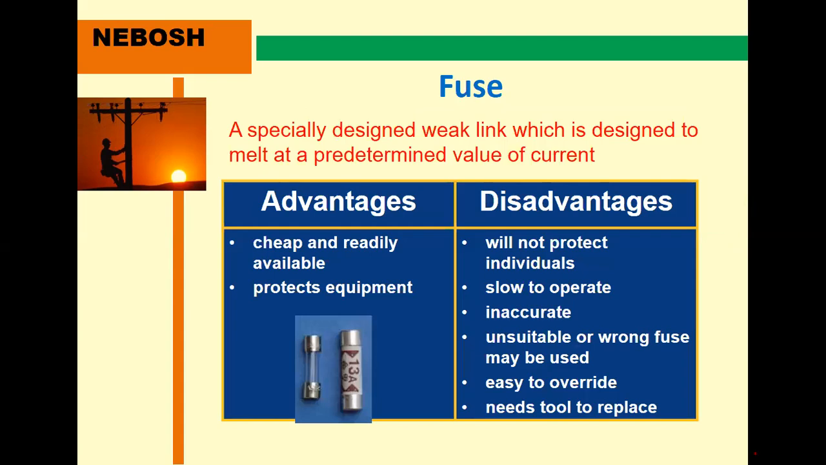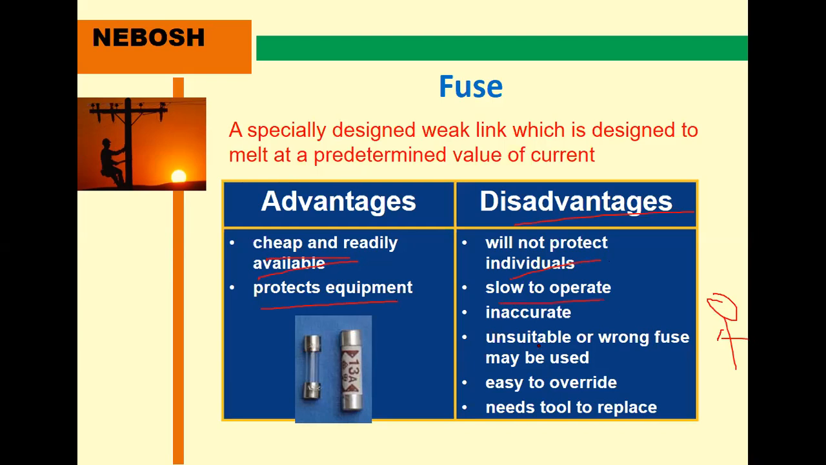Electricity. The fuse: advantages and disadvantages. This is a specially designed weak link which is designed to melt at a predetermined value of current. Advantages: this is very cheap, maybe 1 dirham or 50 fils only, and protects maybe a 5,000 dirham equipment automatically. It is cheap and readily available, and protects equipment automatically. Disadvantages: it will not protect an individual, for example a human being.